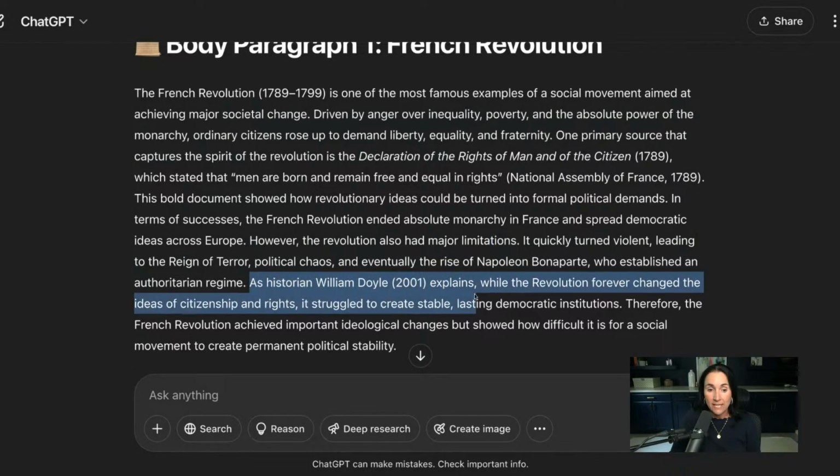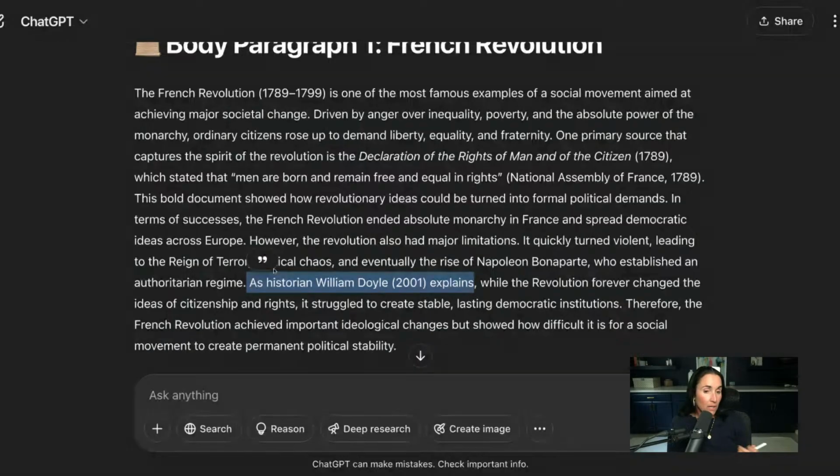Now, this is going to be my secondary source. As historian William Doyle, 2001, explains, blah, blah, blah. Now, this is a secondary source. This comes from somebody's secondhand account. It was written in 2001. We know that the French Revolution was in 1789 to 1799, those 10 years. This is somebody else having an opinion or talking about the French Revolution, doing research about the French Revolution. That is a secondary source.